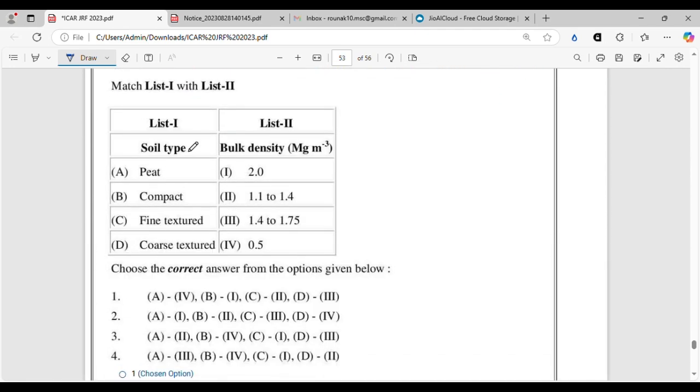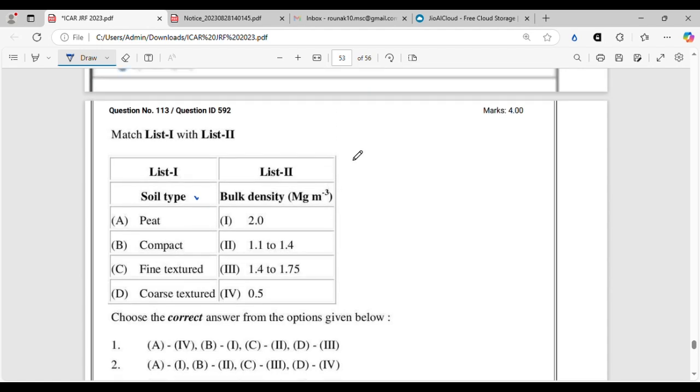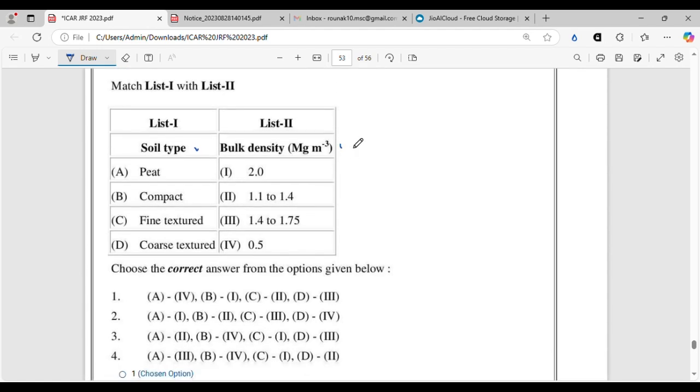So here we have to match the soil type along with their corresponding bulk density. All right, we know that peat or organic soil is having the lowest bulk density, and that is around 0.5. Then fine textured soil has lower bulk density because of presence of more number of micropores and total porosity that increases the total volume of soil.